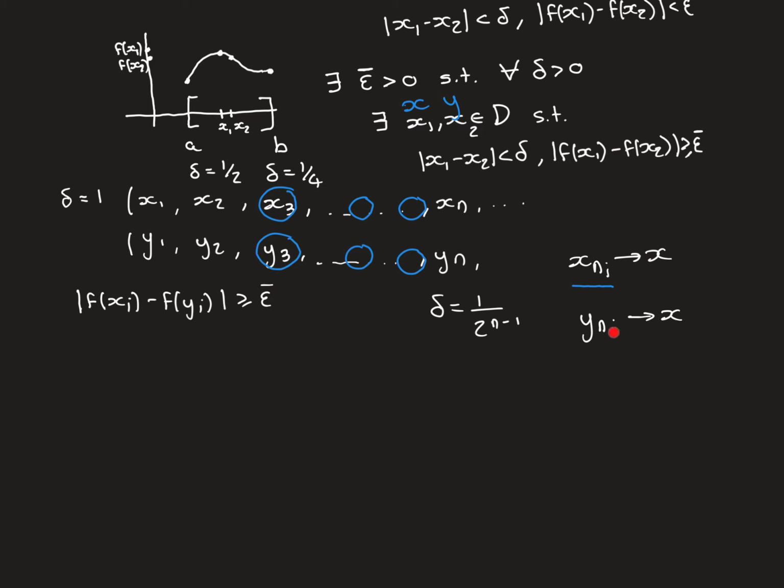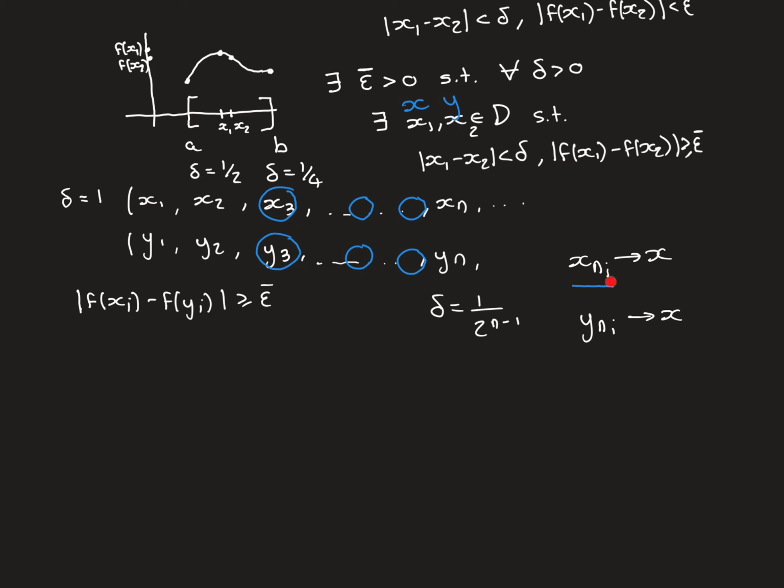So remember, n_i runs from 1, 2, 3, 4, 5, etc., and it gives you the indexes from the original sequence that you want included in the subsequence. So this will give us the same corresponding terms as we had in this subsequence.